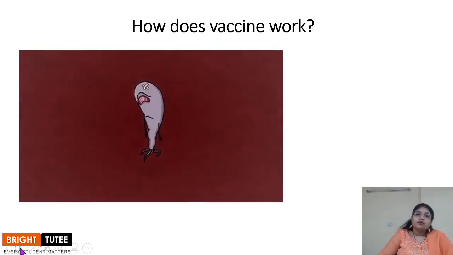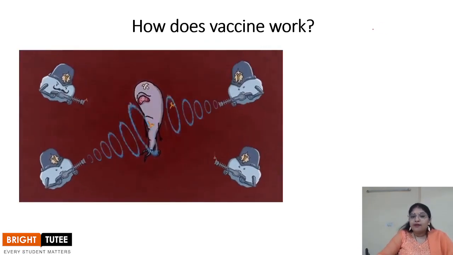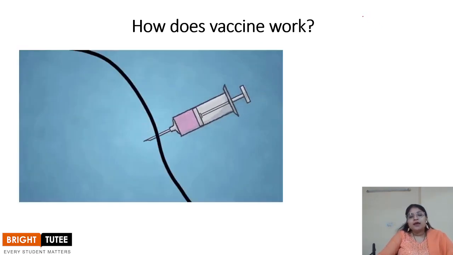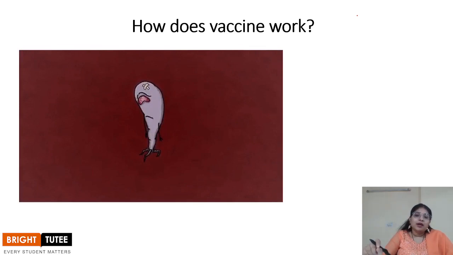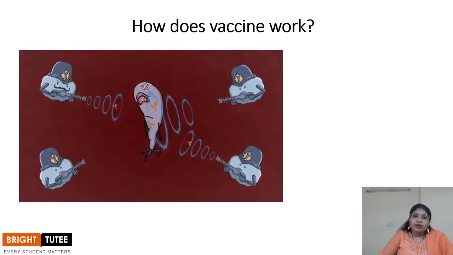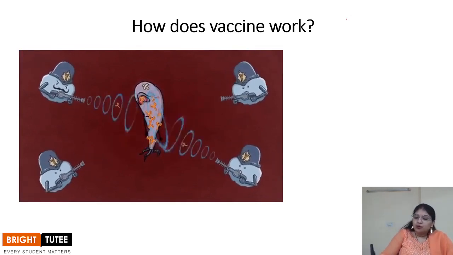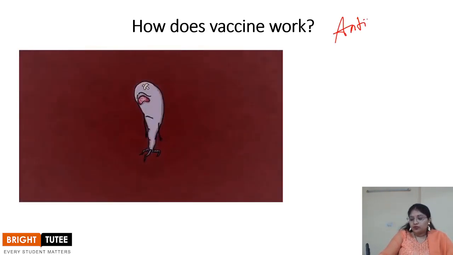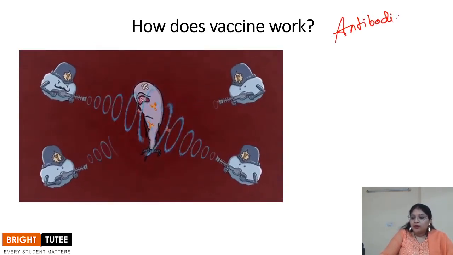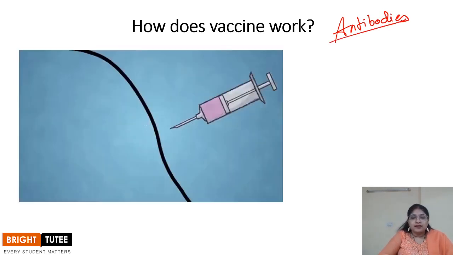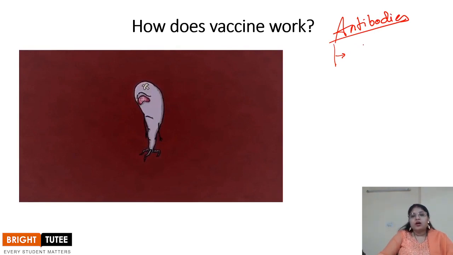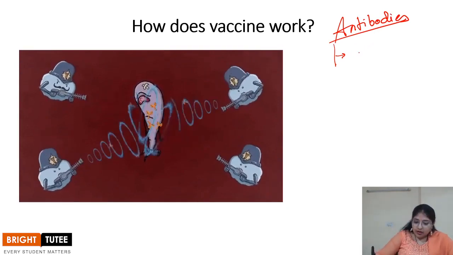The very first thing we need to understand is that whenever a disease carrying microbe enters our body, the antibodies are produced, right? These antibodies fight against that disease. Now these antibodies have a tendency to remember, right?